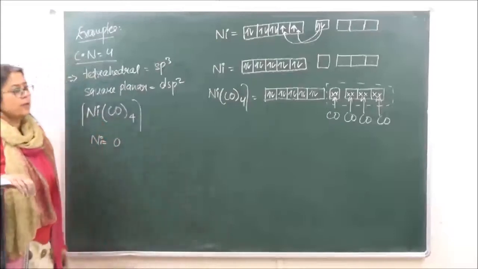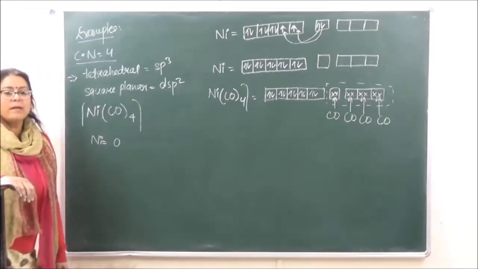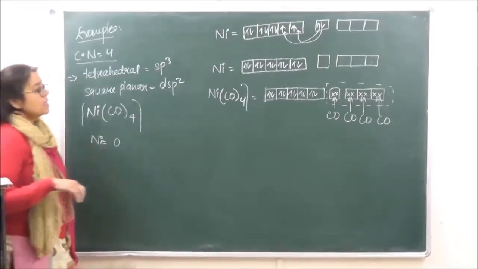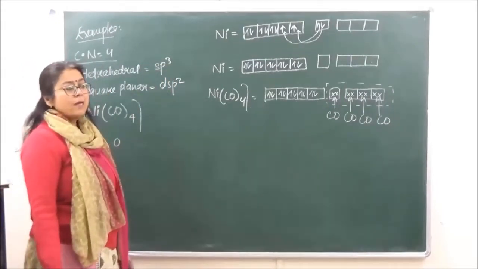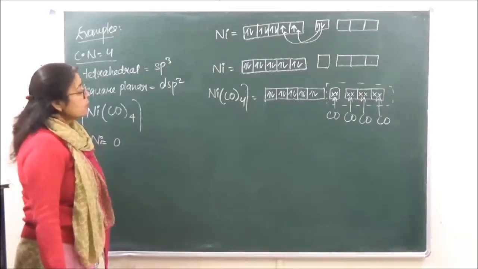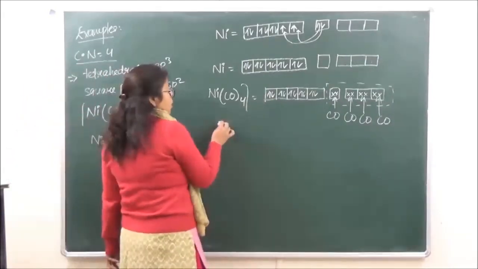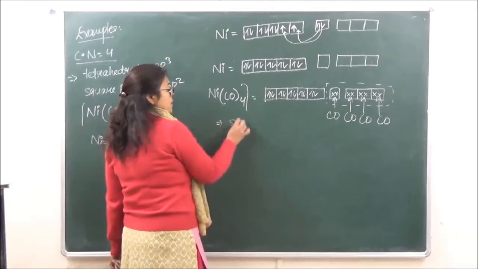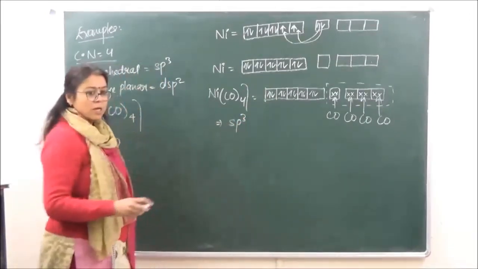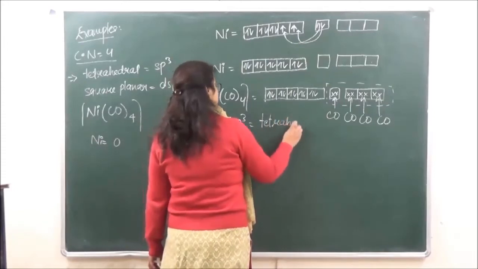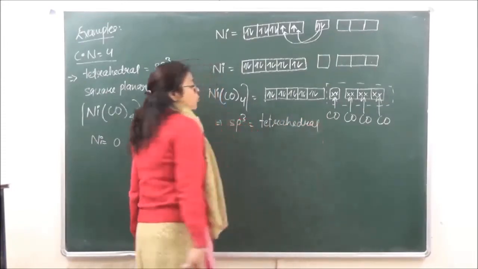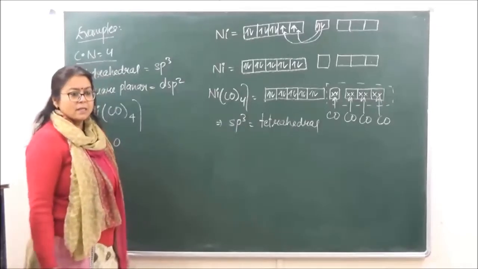show the complex over here. Now from this orbital picture, what can you see? You can see that all the electrons over here are going to be paired. So if all the electrons are paired, first of all, what is going to be the hybridization? Hybridization is sp3. The shape or geometry is going to be tetrahedral.